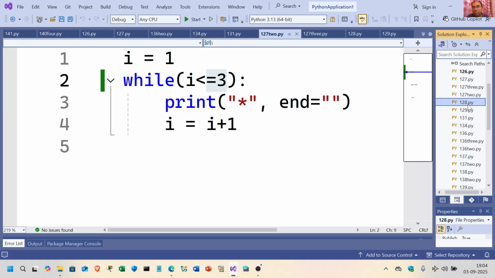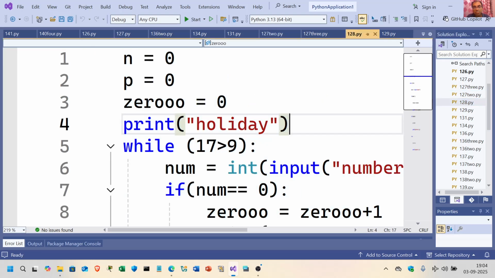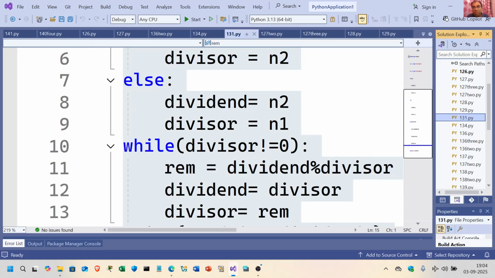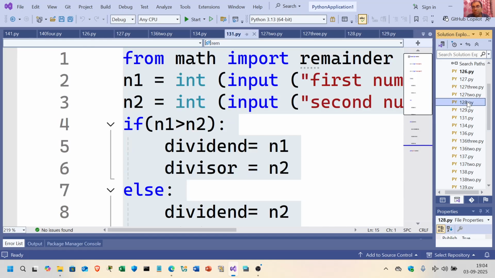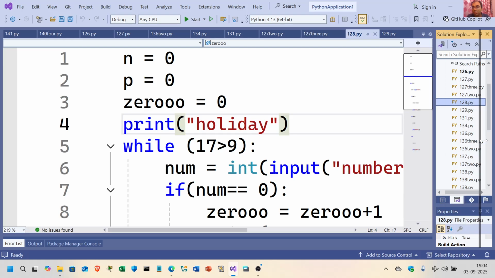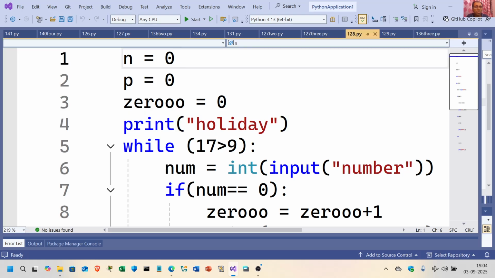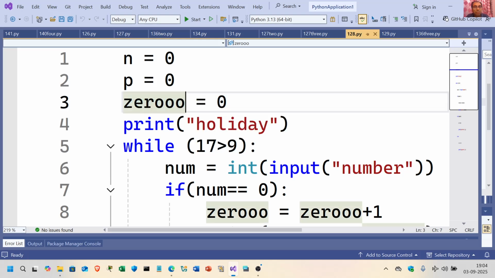So 128.py. This one is a little complicated, but don't worry. Let's keep it slow. So I take two variables, and I take n is equal to 0. You can also assume n for negative, p for positive. If a number is less than 0, it is negative. If a number is greater than 0, it is positive. Number of zeros is equal to 0.